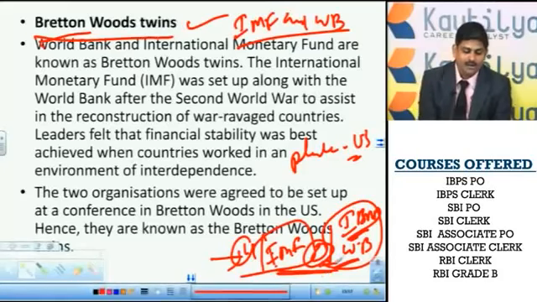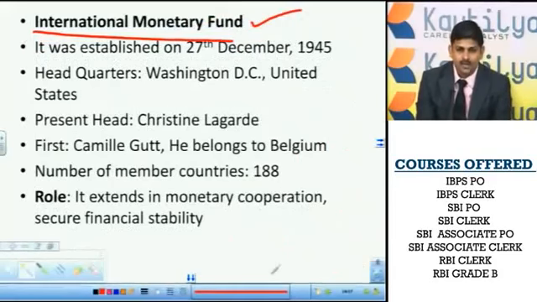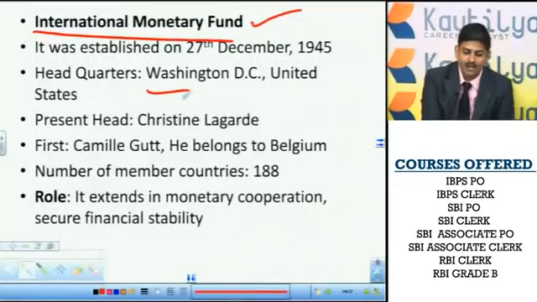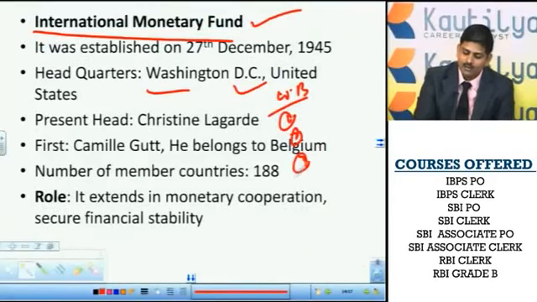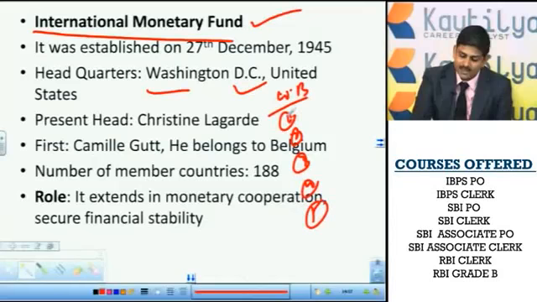Now, first of all, if we see the International Monetary Fund, its headquarters is located in Washington. Here you need to remember one thing: the World Bank has 5 wings, like the IBRD, the International Finance Corporation, and so on. All these organizations as well as the IMF have their headquarters in Washington.